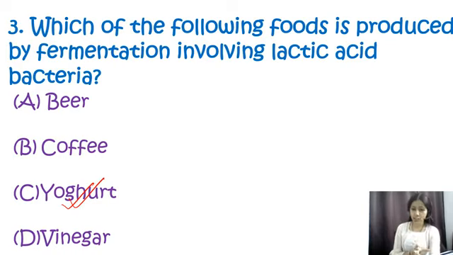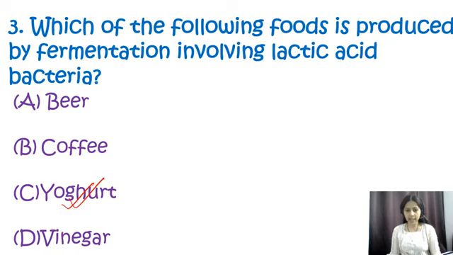These bacteria ferment lactose, also known as milk sugar, present in the milk, and convert it into lactic acid, which gives yogurt its tangy flavor and characteristic thick texture.